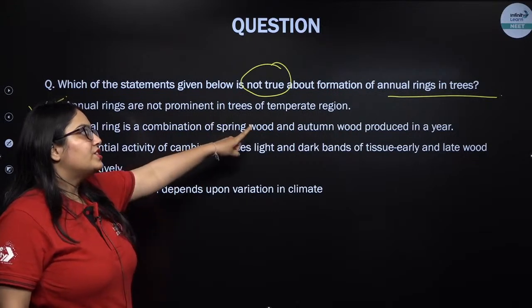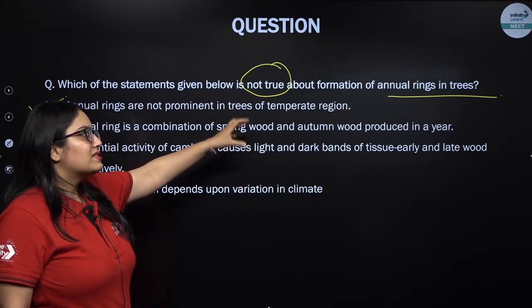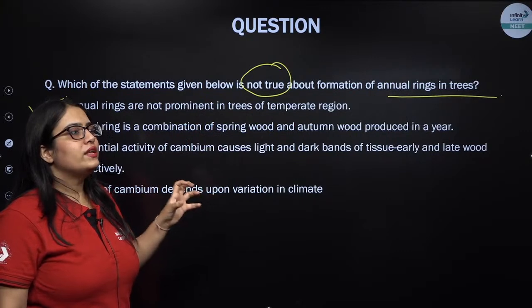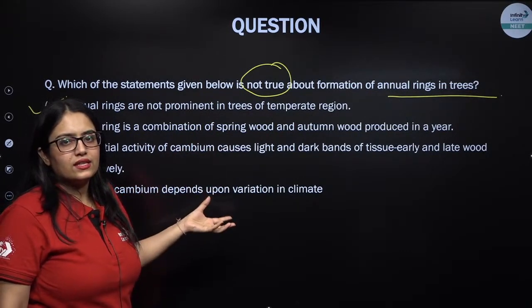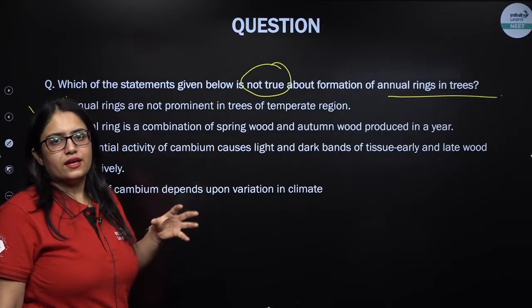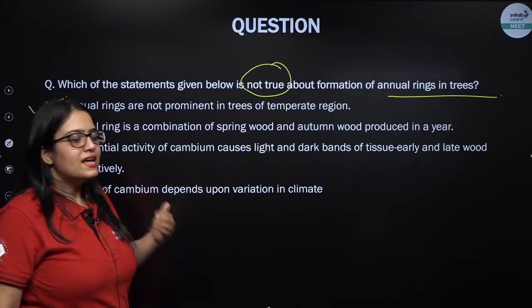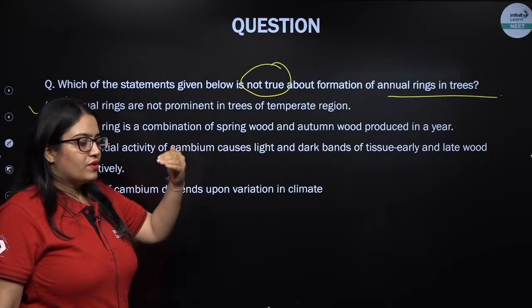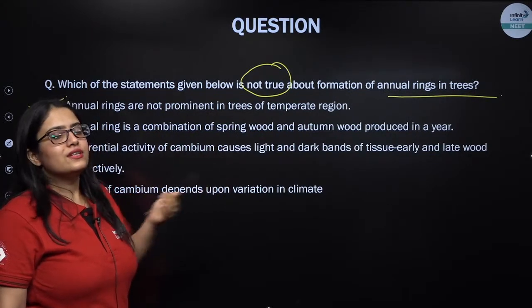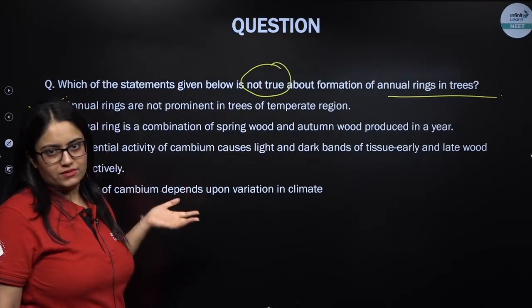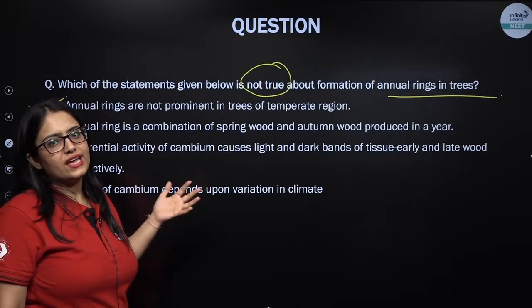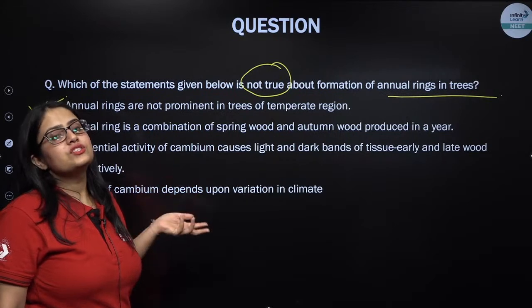In a temperate region, there's a clear distinction between the seasons. Autumn looks like autumn, winter looks like winter, spring looks like spring, summer looks like summer. That means there are clear variations and distinctions in the seasons, and these annual rings depend upon the season because the activity of the cambium is seasonal. It changes with the seasons.